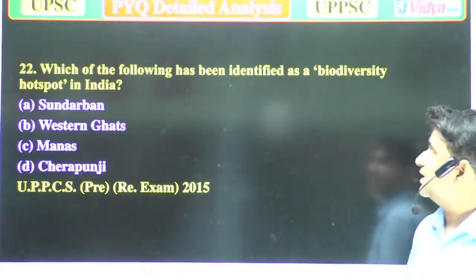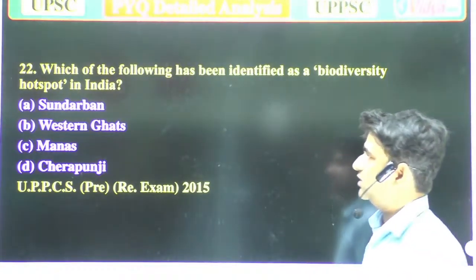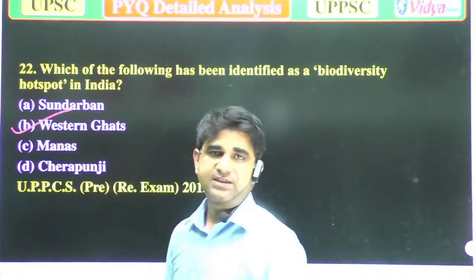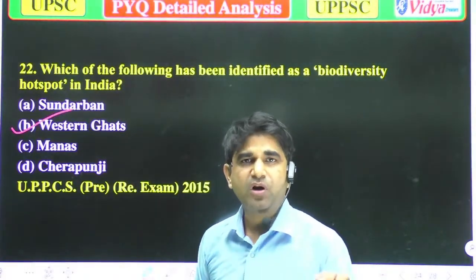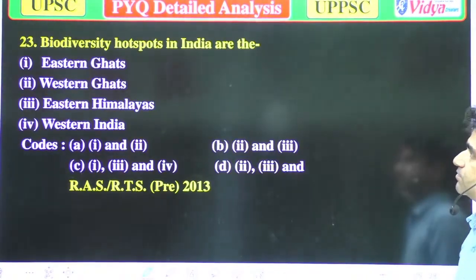Which of the following has been identified as a biodiversity hotspot in India? A, Sundarban, B, Western Ghats, C, Manas, D, Chirapunji. So Western Ghats are the correct answer, which is a more biodiverse area. Now we'll move to the next question.